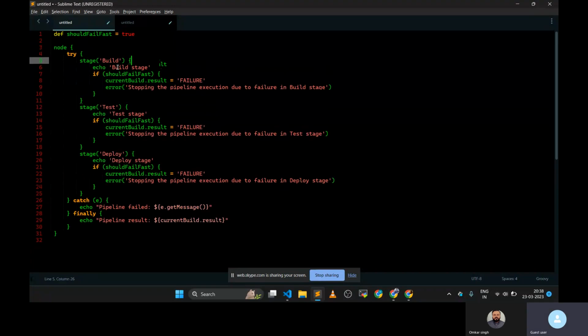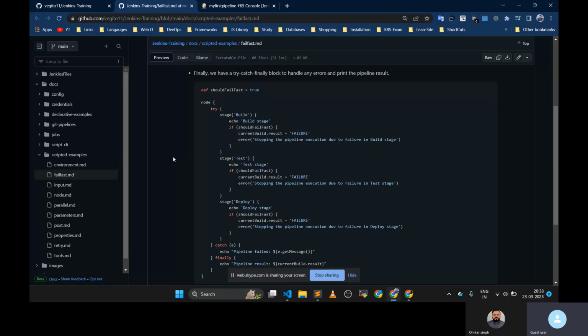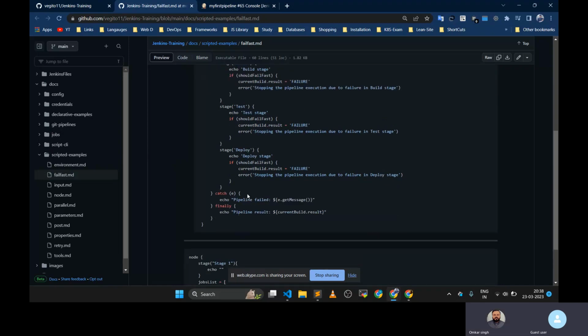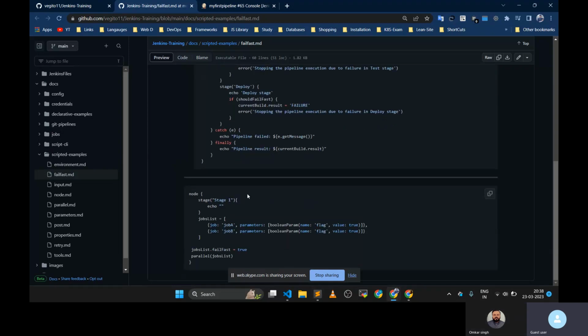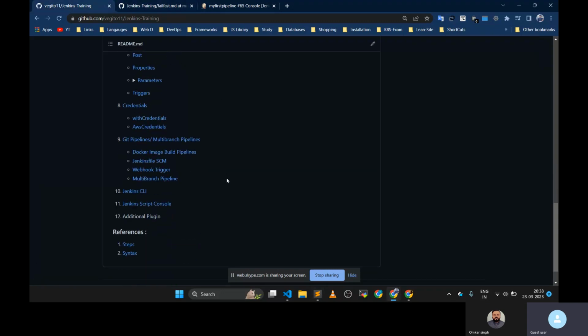Okay, and if this pipeline is failing, then we are setting it to false. It is checking for this every time. So I think you don't need to remember this, because it's not that much use, but just for information I'm showing you this. And the parallel thing, I think this is also needed.